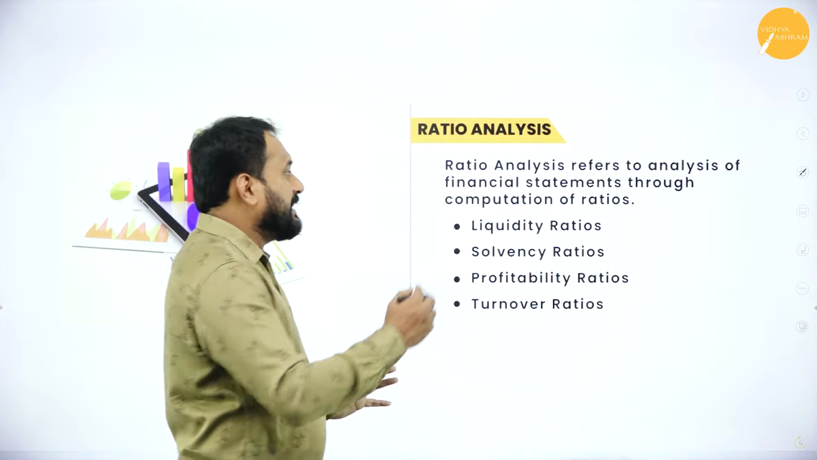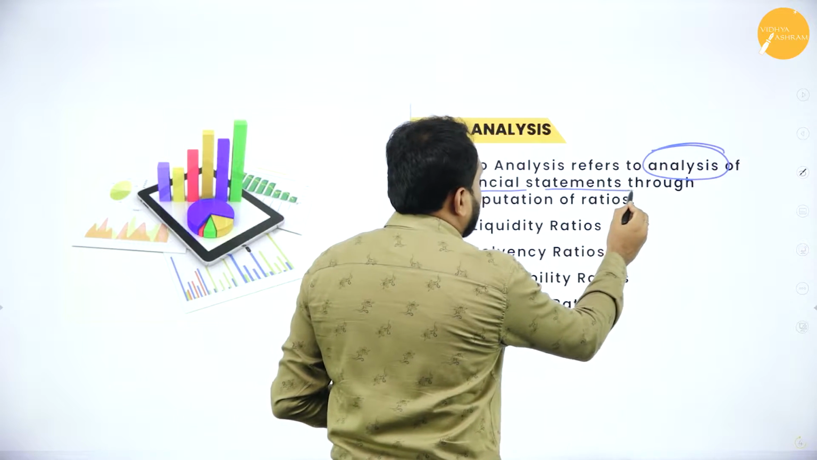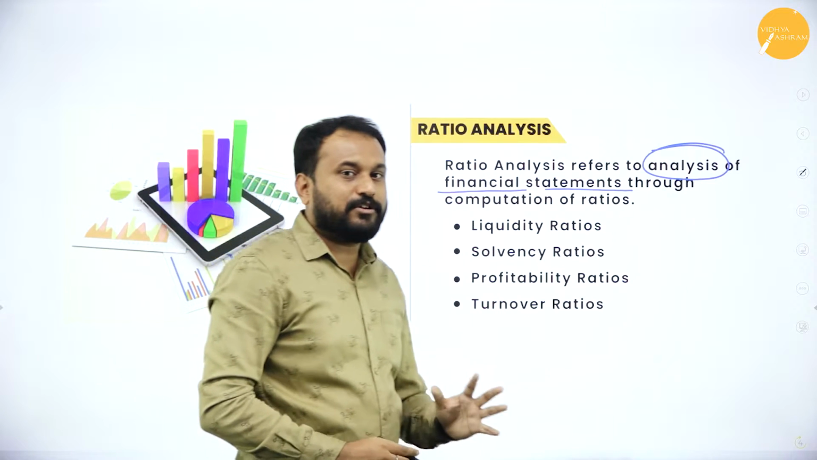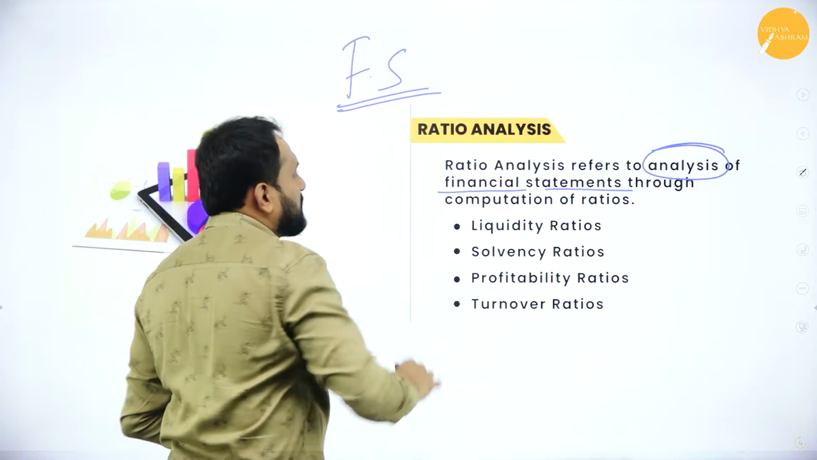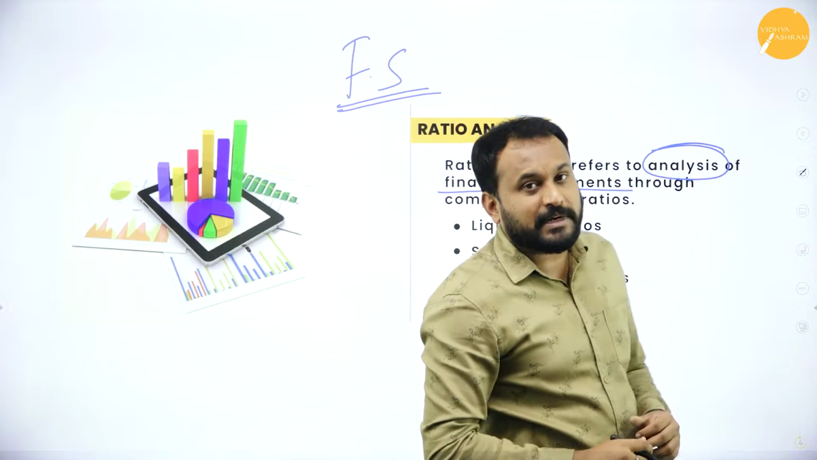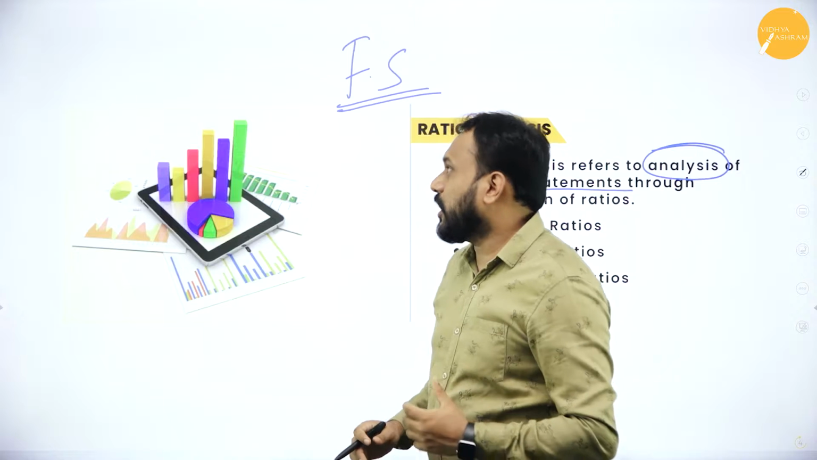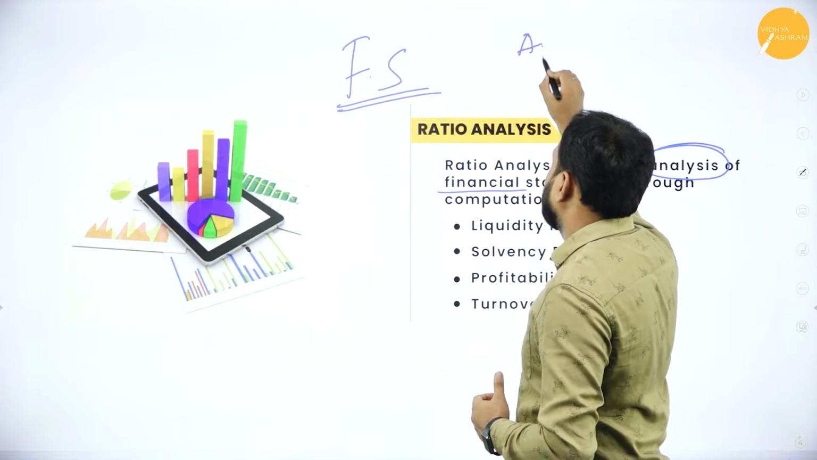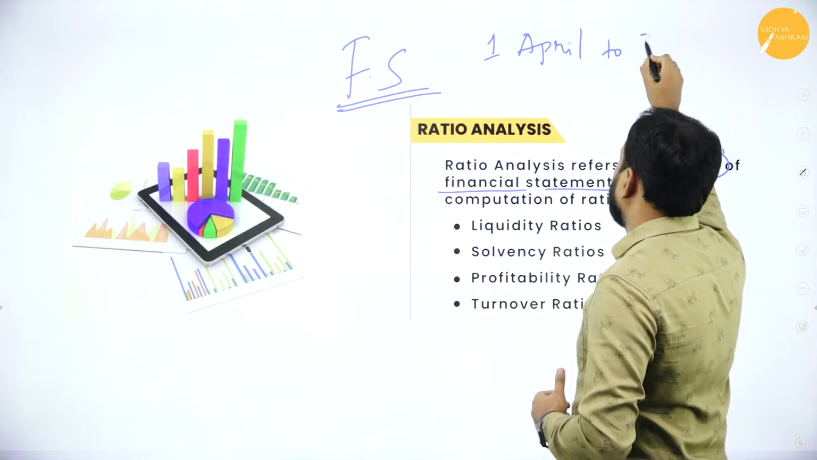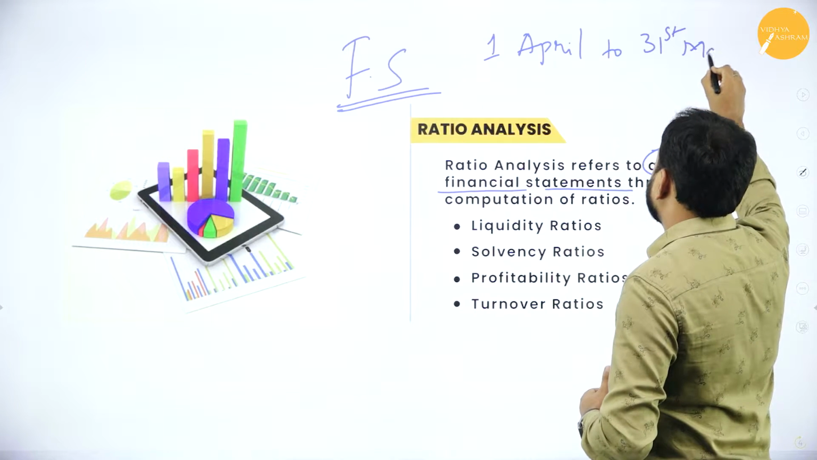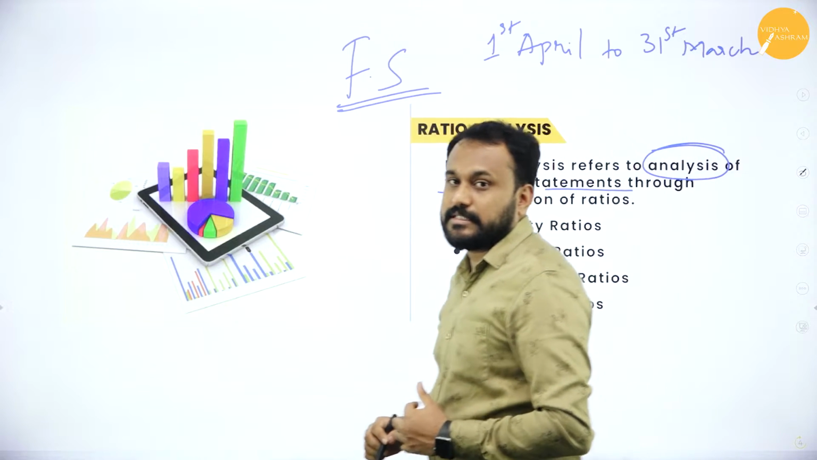The first one is, in ratio analysis, when I say analysis, it refers to analysis of financial statements. It is not for anything else, only for financial statements. Now these financial statements start from which month to which month? Always understand, annually, it is from 1st April to 31st March. Your 1st April to 31st March is your statement.